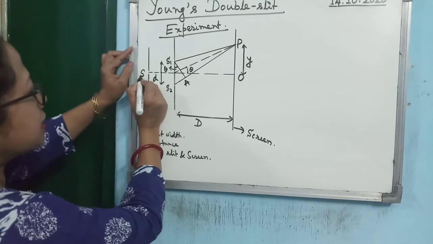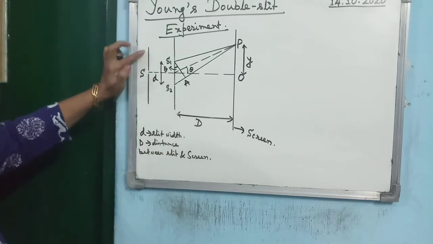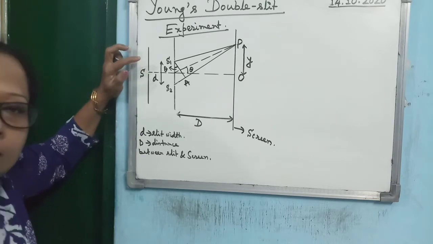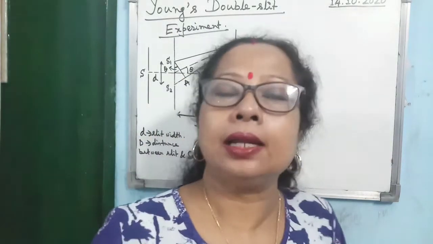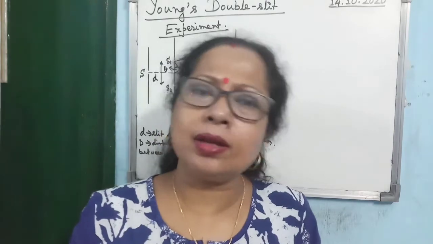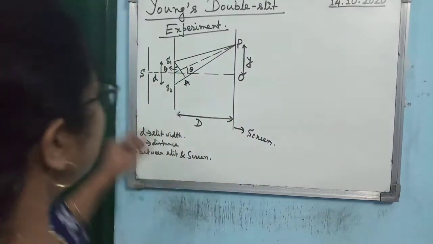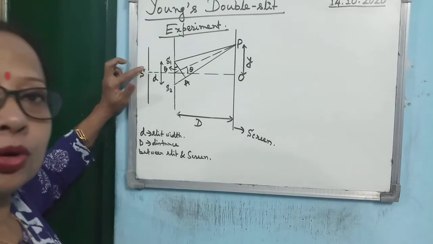First of all, a slit S is illuminated by a monochromatic light. Monochromatic light means what? Mono means single, chrome means color, so a single colored light. It may be red, violet, blue, or yellow. So the slit is illuminated by a monochromatic light.